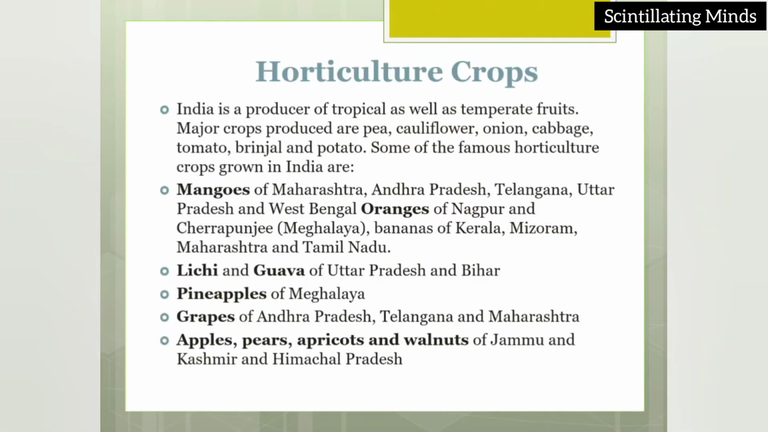Now horticulture crops. We have to talk about the crops, the fruits and vegetables that are grown as horticulture crops. India is a producer of tropical as well as temperate fruits. Major crops produced are pea, cauliflower, onion, cabbage, tomato, brinjal and potato.